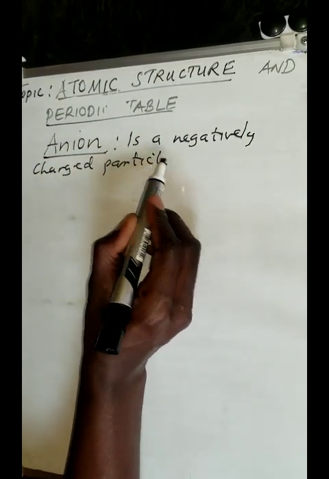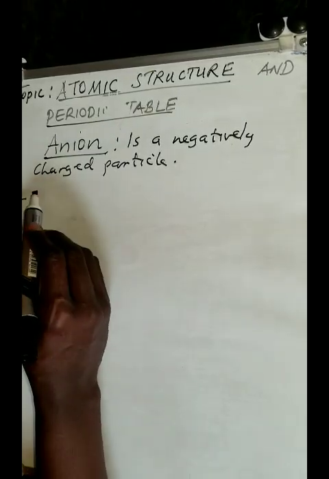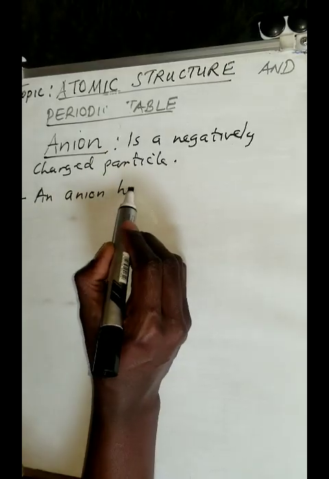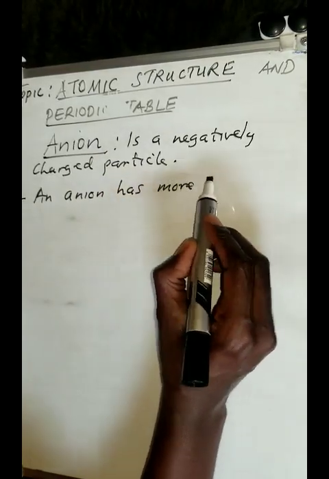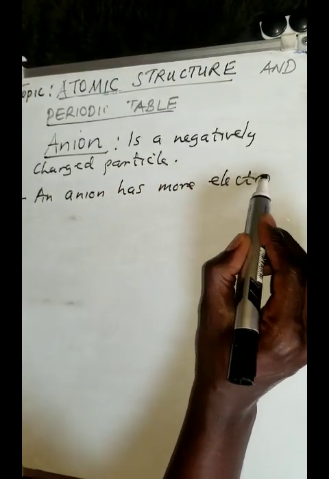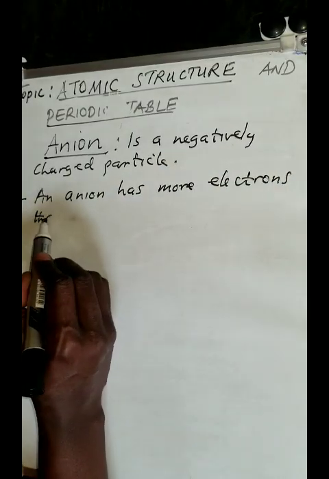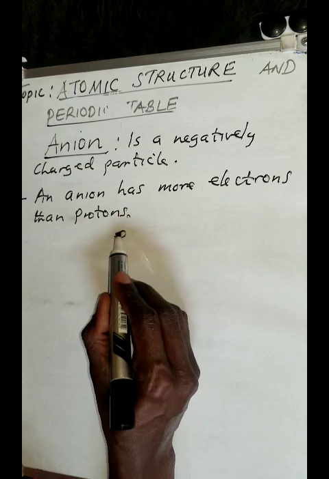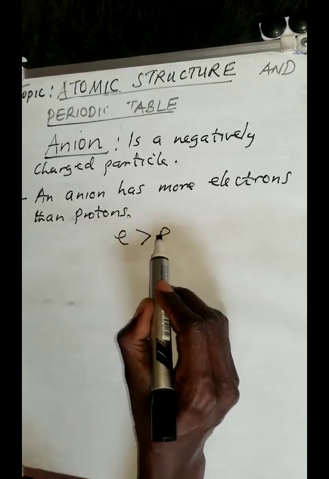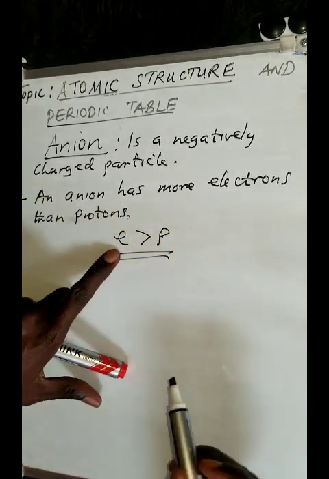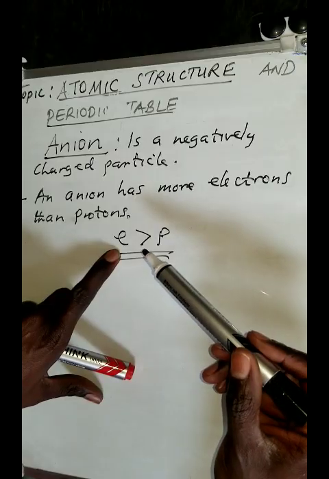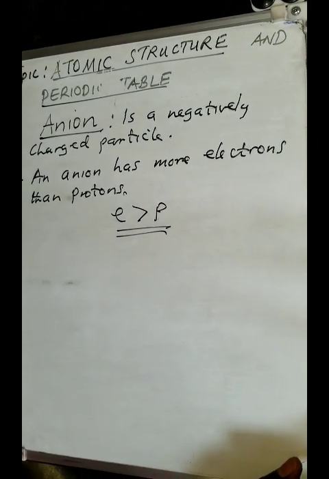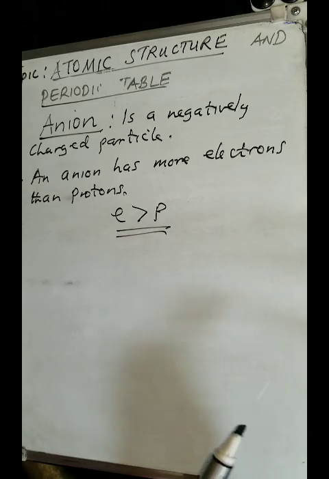What makes it negatively charged? We can simply say an anion has more electrons than protons. So the number of electrons is greater than the number of protons. When the number of electrons is greater than the number of protons, it simply means that you form an anion. That is what you need to remember.